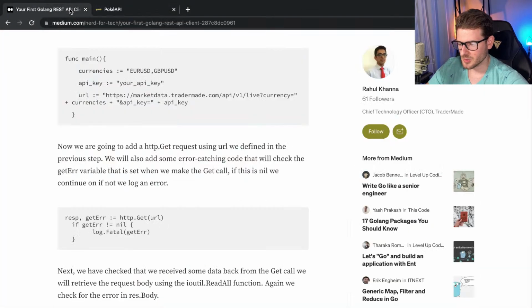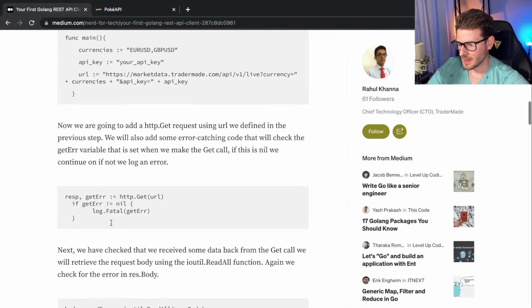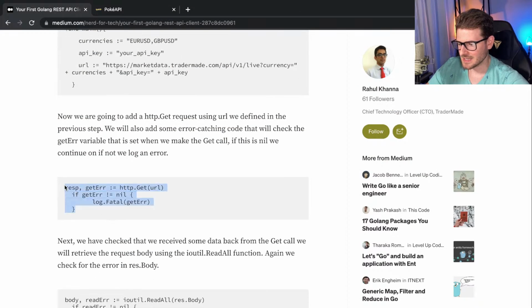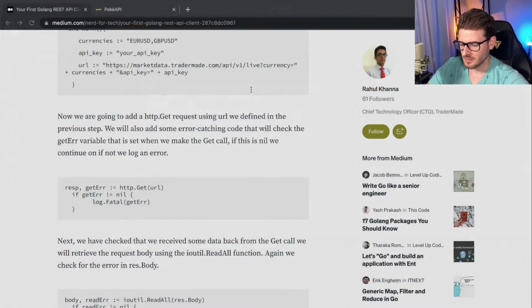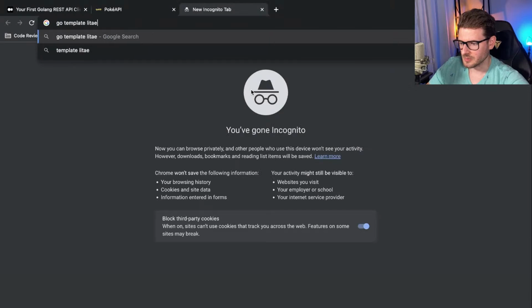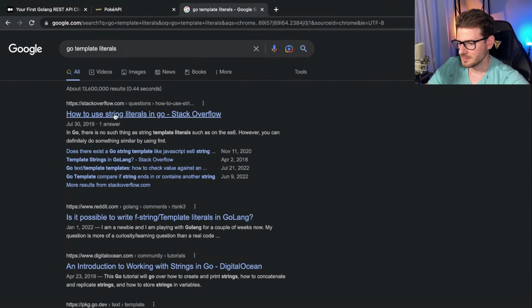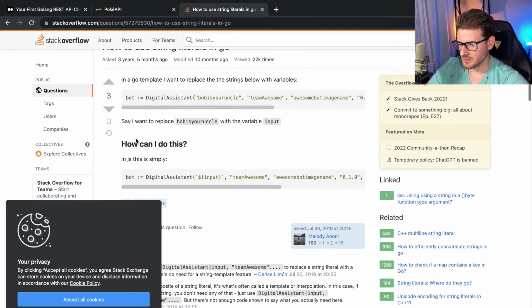Following this tutorial that I'm trying to read, he makes a URL and then he tries to get the data like this. So if I copy this and paste it in here, we could probably concatenate the API URL, which I think there's a way to do template literals in this language. Go template literals. Oh, it's called a string literal.